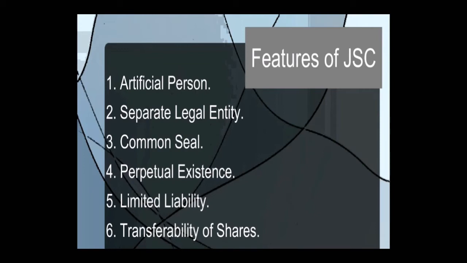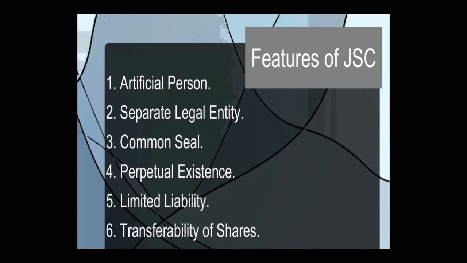Then next you can see perpetual existence. As we have seen in the sole trade and partnership, if any mishappening is there, then the chances of closing down are there. Or in partnership, the agreement is ended for the time being. If partners want, they can continue. But here it is not like that. If any mishappening, any death is there with any member or shareholder, it does not mean that the company will stop. The company will always continue according to the going concern concept. It will continue forever. It will not be affected by the retirement, admission, or any other changes of the members.